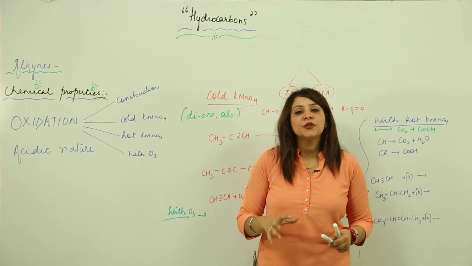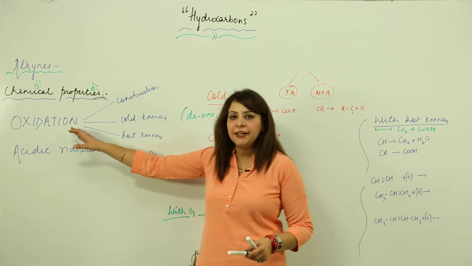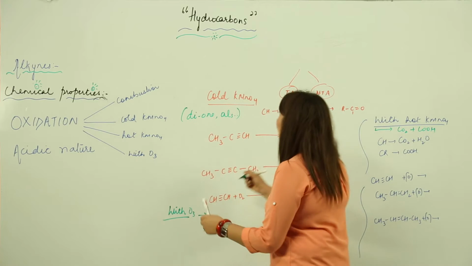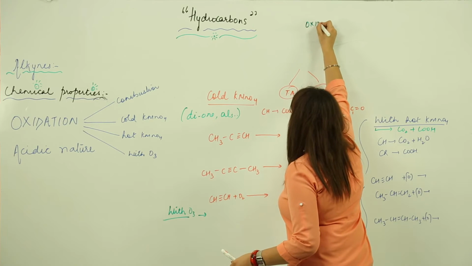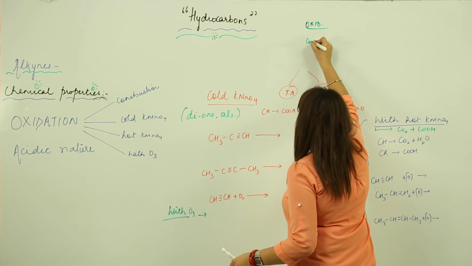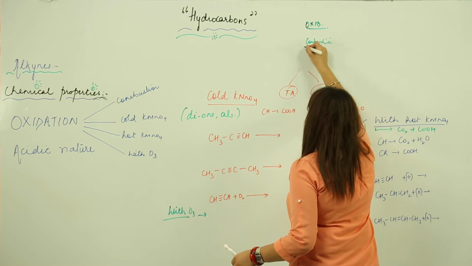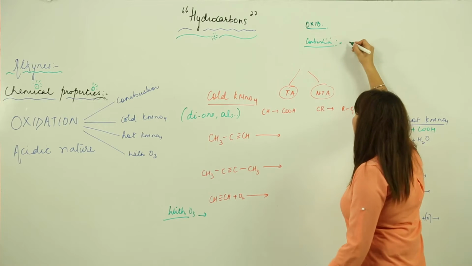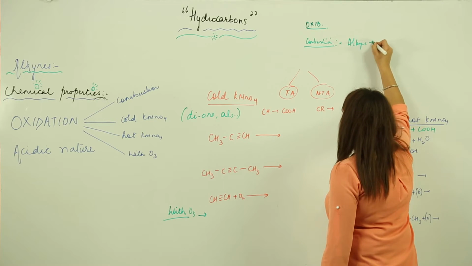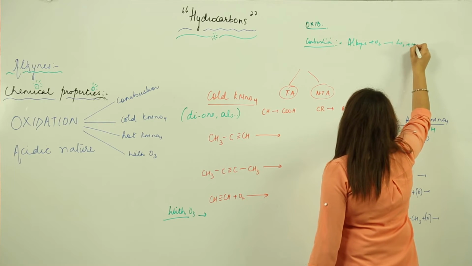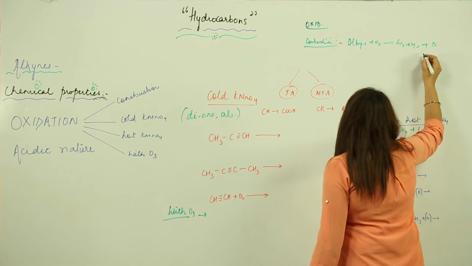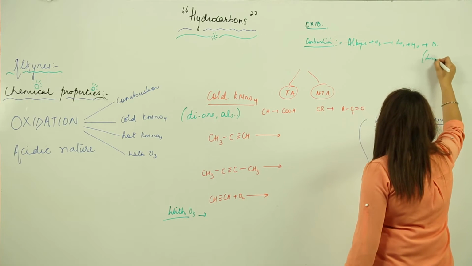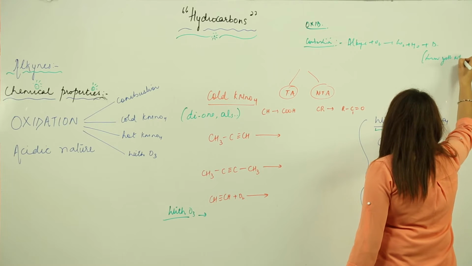Now we are going to start with the rest of the properties, that is the oxidation and acidic nature. When we talk of oxidation, we talk of combustion also, right? That means uncontrolled oxidation. When any alkyne is burnt, it produces CO2, water vapor, heat and light, and the flame is a luminous yellow-colored sooty flame.